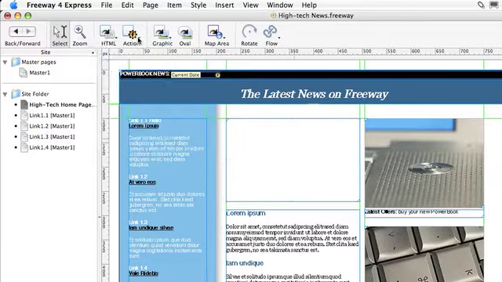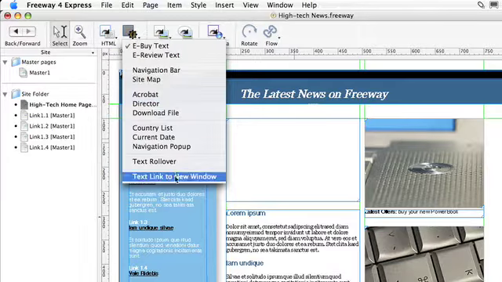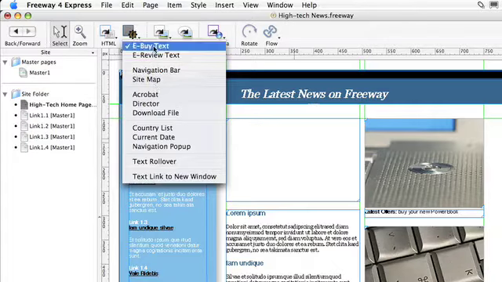Next to this we have the Actions tool. Actions are Freeway's plugins. They add extra functionality to your web page and create some quite interesting effects. We've got a number here in this menu which you can draw out, and we'll be looking at some of these in a future episode.